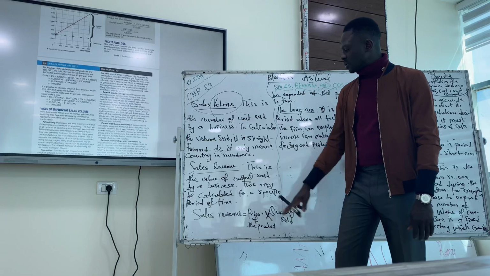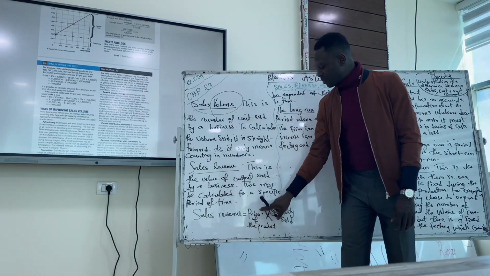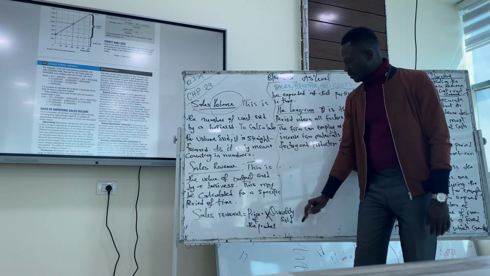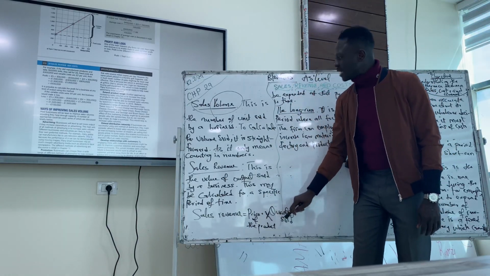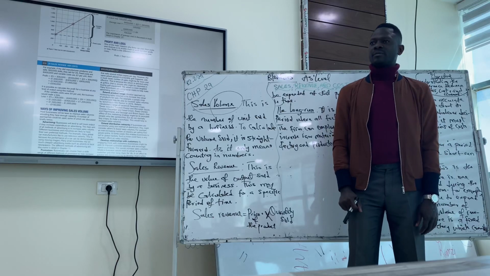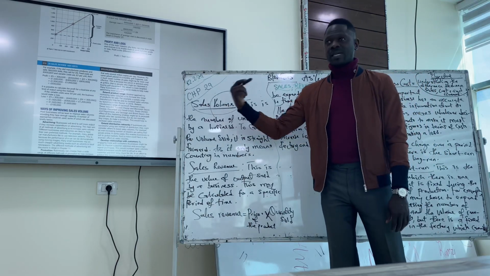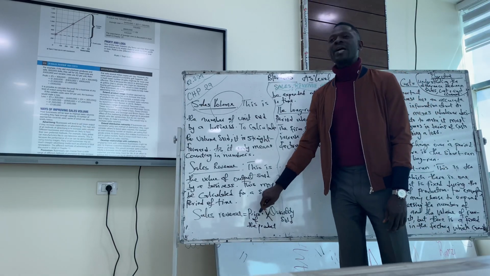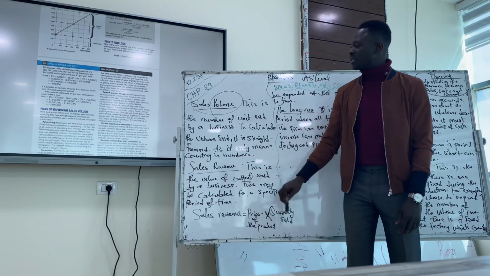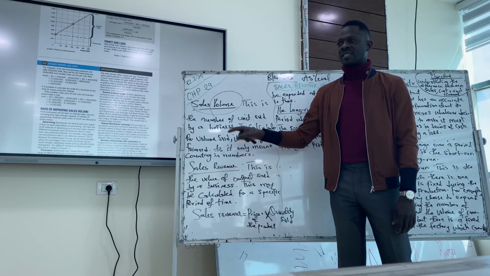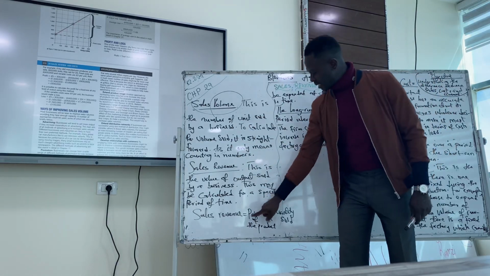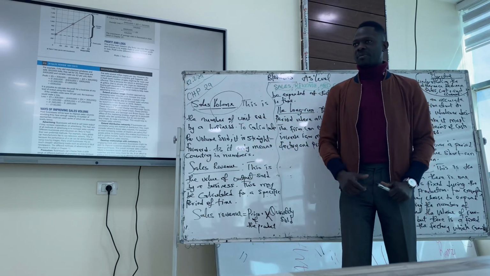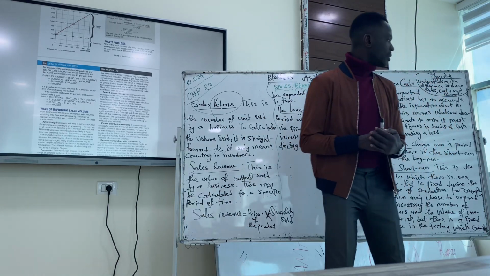Great. So sales revenue is the price multiplied by the quantity sold. That means the price of the product multiplied by the volume of the product. Volume is the head count, right? 1, 2, 3. That's the volume. Then the price of that product multiplied by the volume is the sales revenue. So price multiplied by volume sold is our sales revenue. Is it clear now, please? Any question about that? Good.